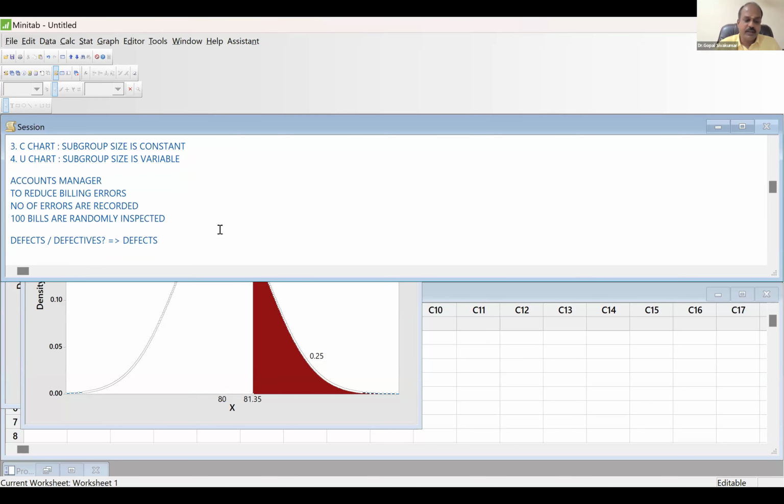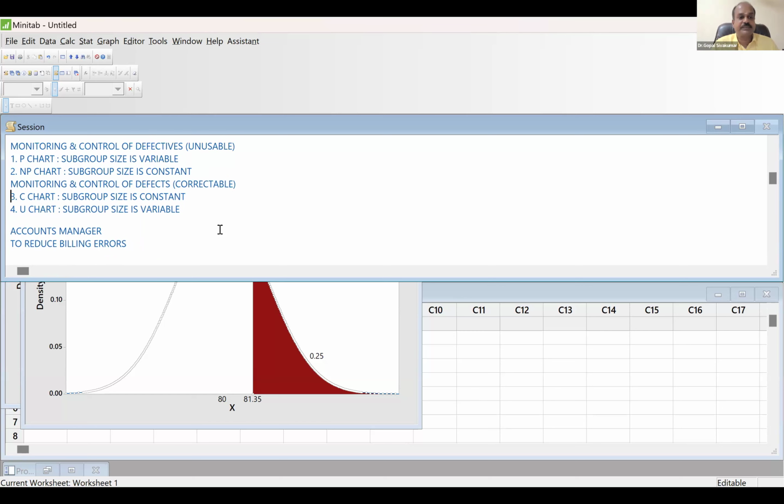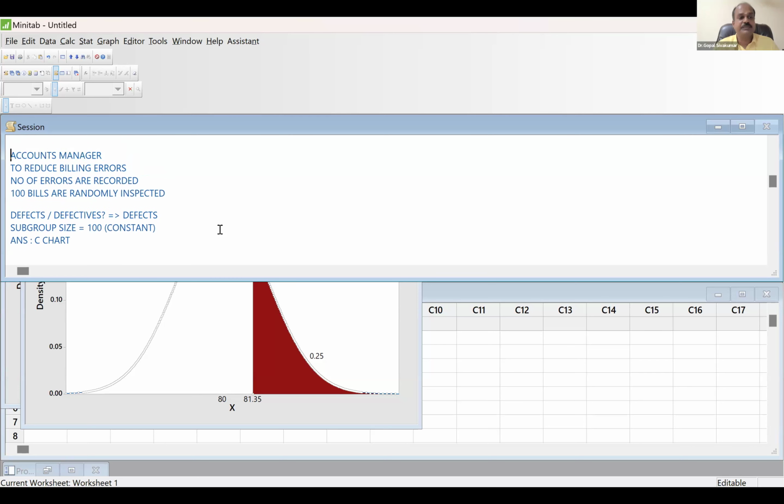That is understood. And now subgroup size or sample size. What is their sample size? 100. Every day, 100. Is 100 constant or variable? 100 is 100, sir, constant. Defects with the constant subgroup size. So here the answer is C chart. Right? Yes. So now similar thing I will tell you.